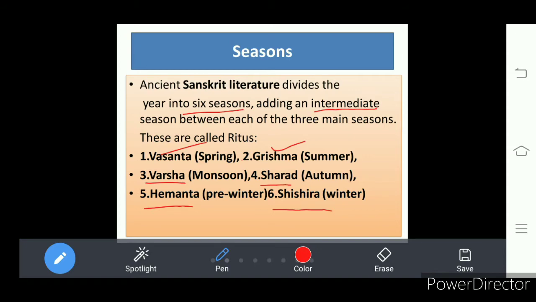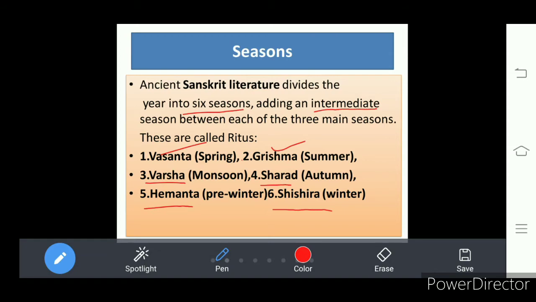In ancient Sanskrit, these are called ritus. In Telugu, six ritus. So Vasanta is what we call spring. Grishma in the sense it is summer.